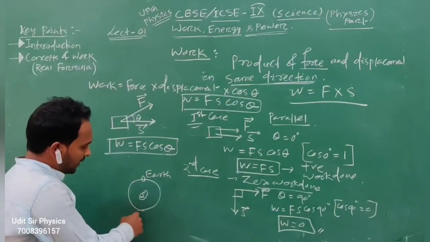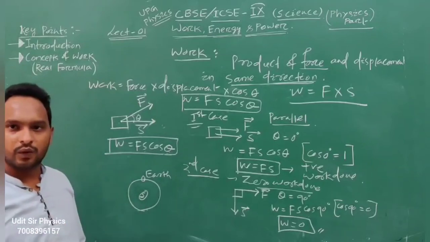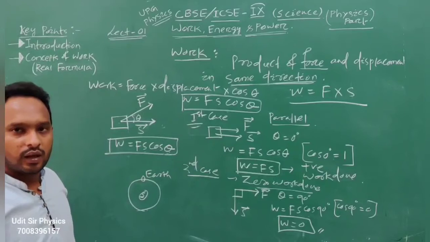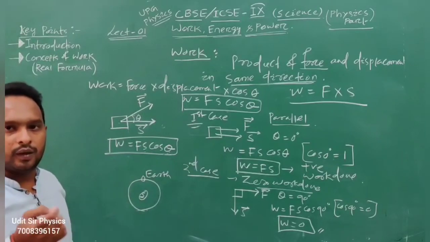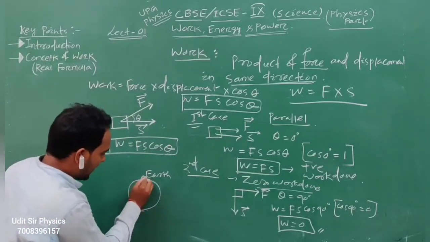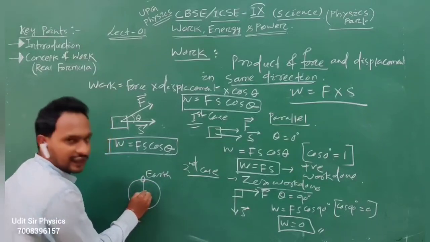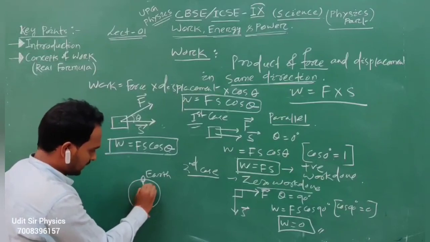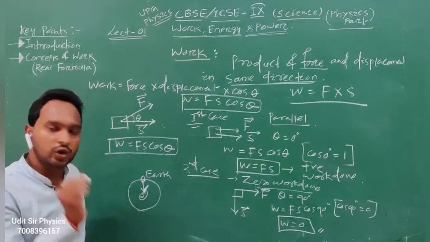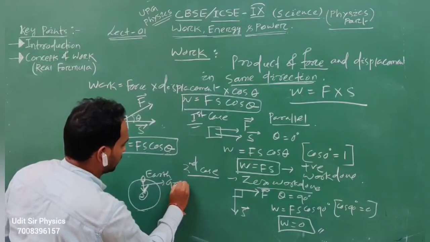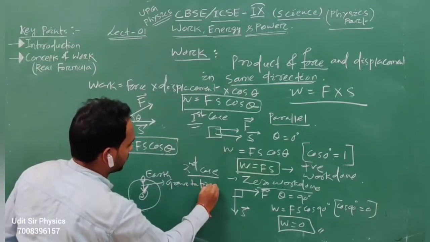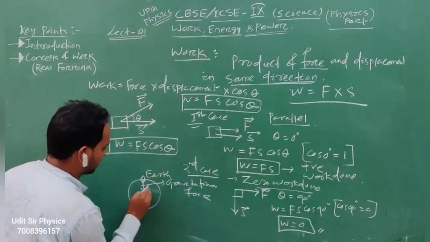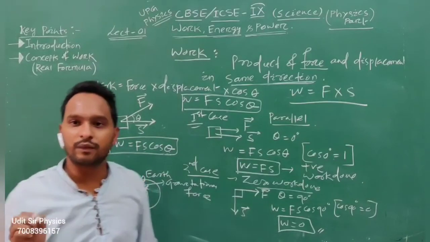Suppose the earth revolves around the sun in a round trip. The work done is 0. Now consider the earth is attracted by the sun like this, due to the gravitational force. The force is the gravitational force. That is your force direction, gravitational force.